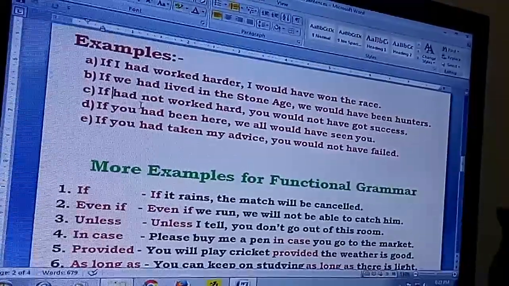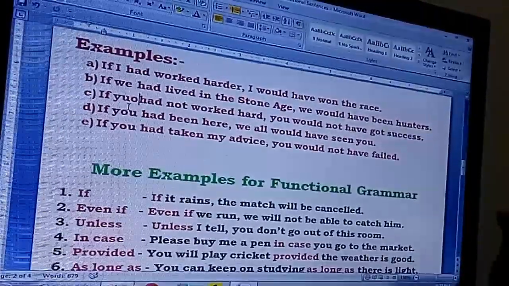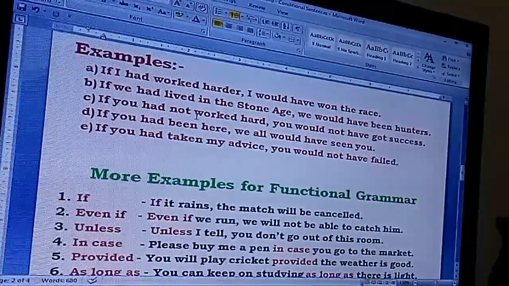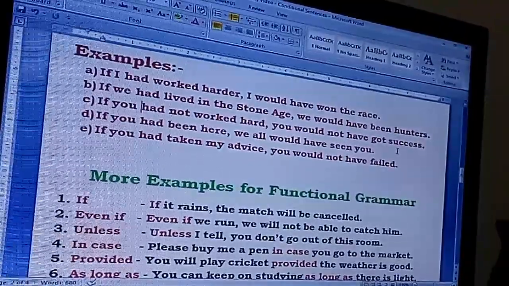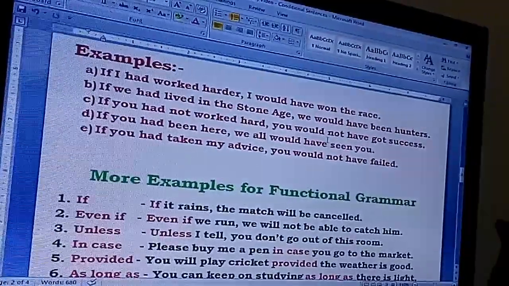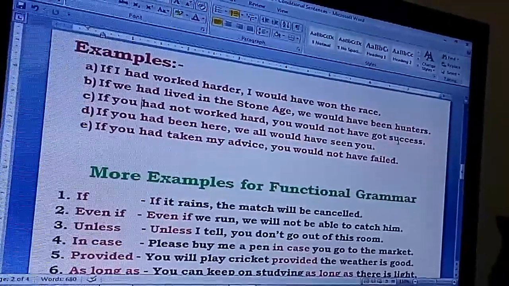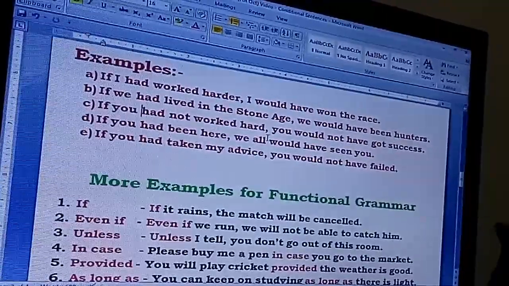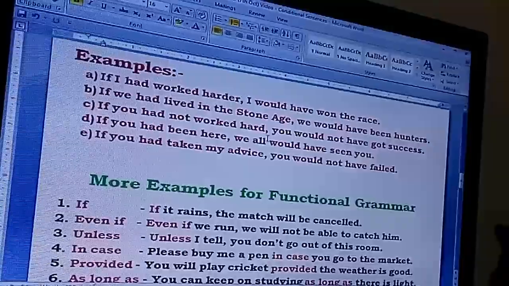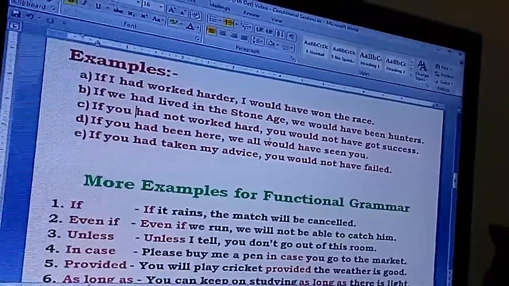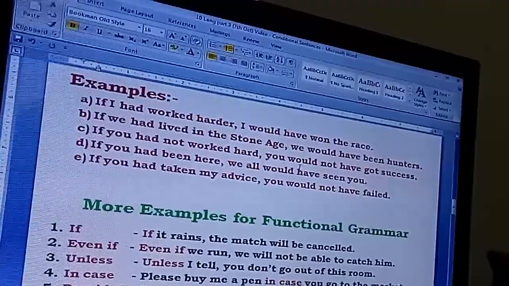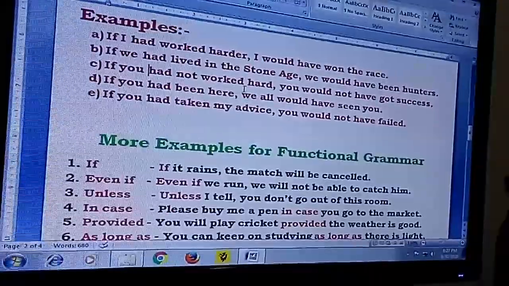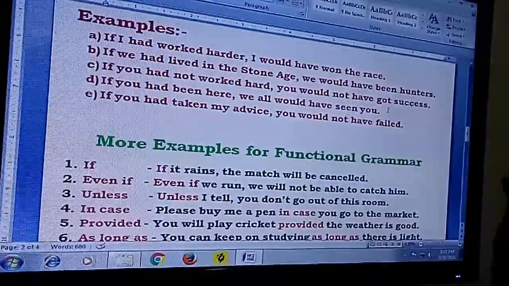If you had not worked harder, you would not have got success. That's the way of saying. If you had not worked hard, in a positive, if you had worked hard, you had got success. But if you had not worked hard, you would not have got success.